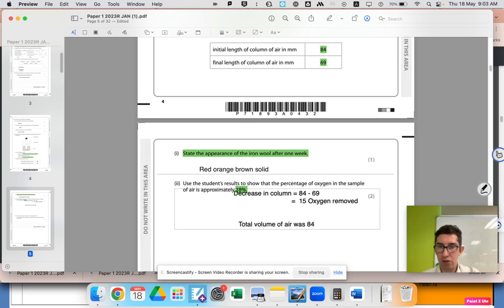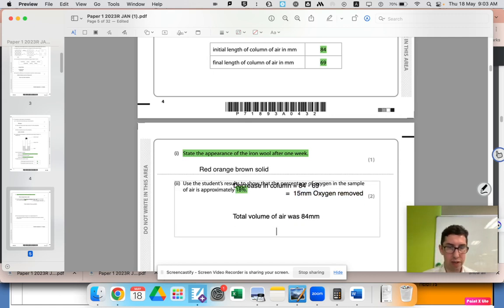There's 84 millimeters of air, and we want to work out as a percentage how much is 15 of 84. So the percentage of oxygen in the air equals volume of oxygen removed divided by total volume.